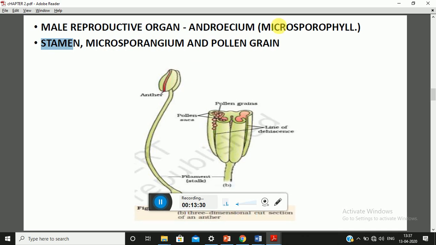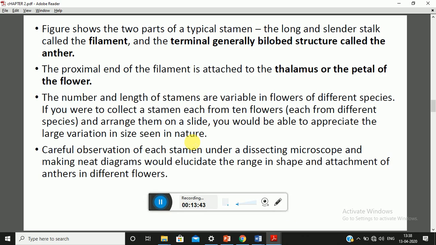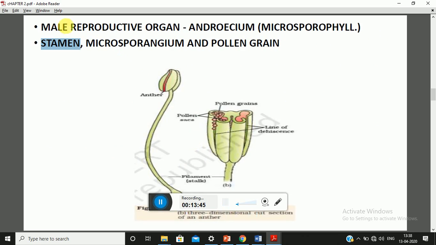It is also known as microsporophyll. Here you can see there is the presence of anther and filament in the stamen. So from the next class onwards, we will study the structure of the male reproductive organ, that is androecium, in detail. Thank you very much.